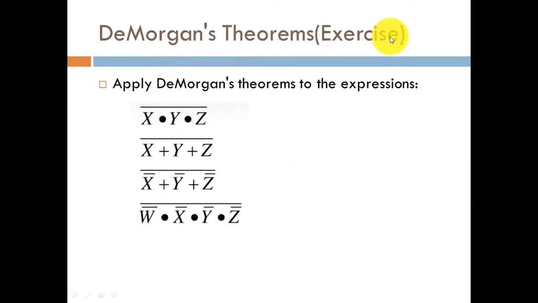So let us do an exercise on De Morgan's theorem. Suppose we have to apply De Morgan's theorems to the given expressions. What will be the De Morgan's expansion of x dot y dot z to the whole bar? Here the AND operation will get converted into an OR operation, with the negative sign. So that turns out to be x bar plus y bar plus z bar. That is the De Morgan's expansion of this particular expression.